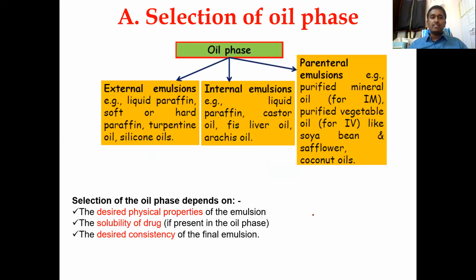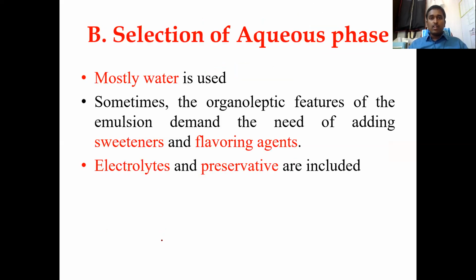Once again, they gave nothing here to be read. The oil phase is the external phase in some emulsions and the internal phase in others, and they also gave examples of oils. They gave the properties, usually the general points, like the desired physical properties of the emulsion: proper viscosity should be there, the solubility of the drug, and selection of the oil phase. The drug which you are using should be solubilized, and the consistency should not be too viscous or too thin, to have good retention over the skin if it is a topical.